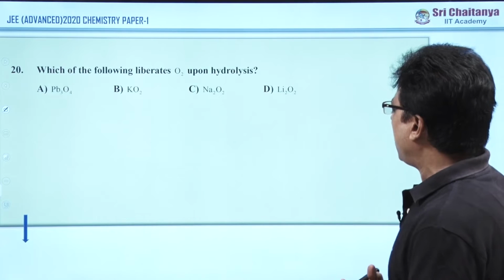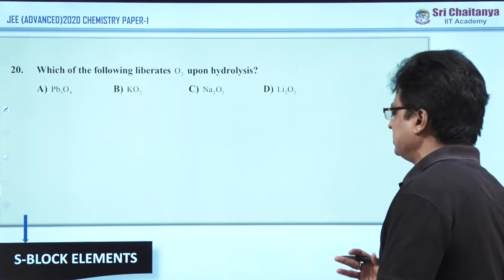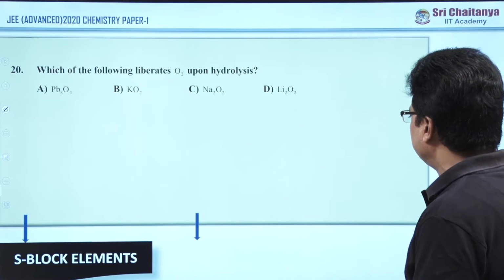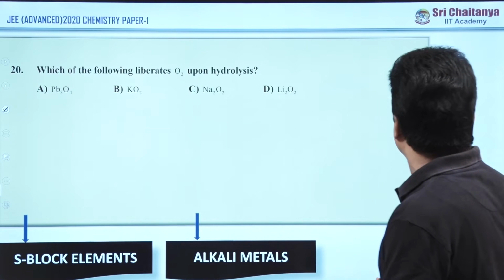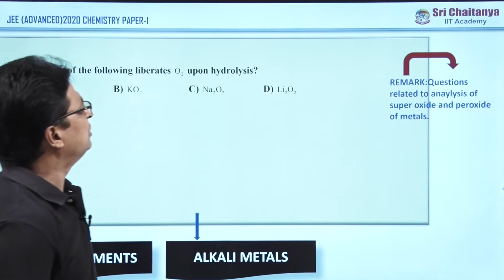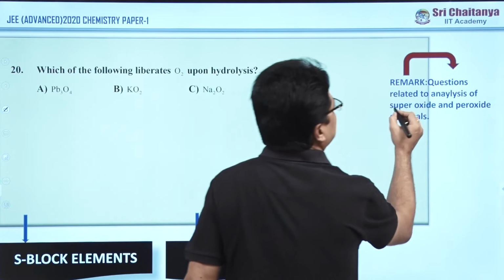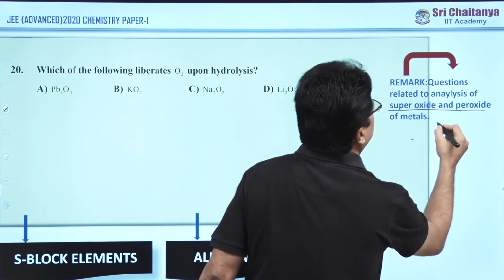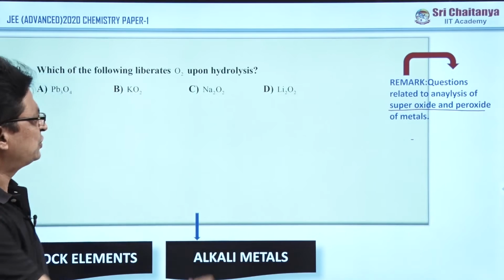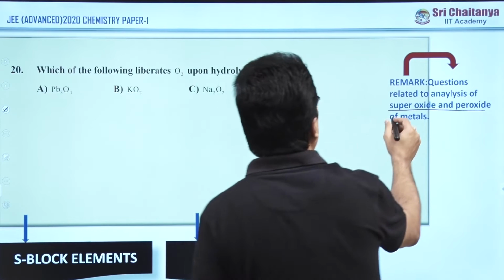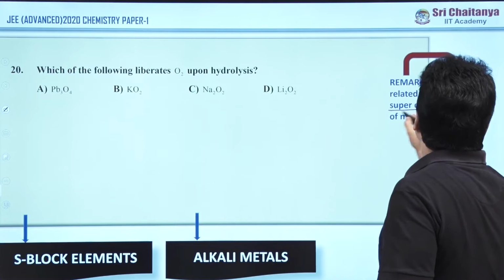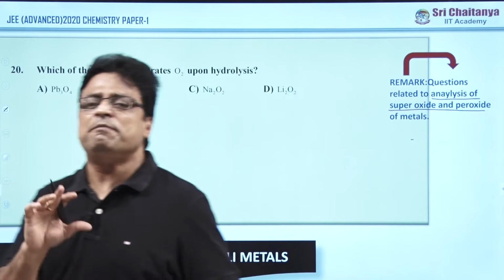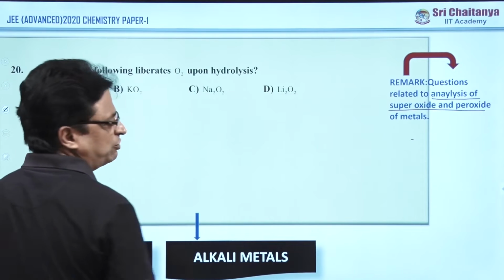Question number 2 comes under S block elements, that is the chapter topic, and the subtopic is alkali metals. The remark here is that the question is related to analysis of superoxide and peroxide of metals. So they have constructed the question on what? Analysis of superoxides and peroxides of metals. This is the beauty in this question.